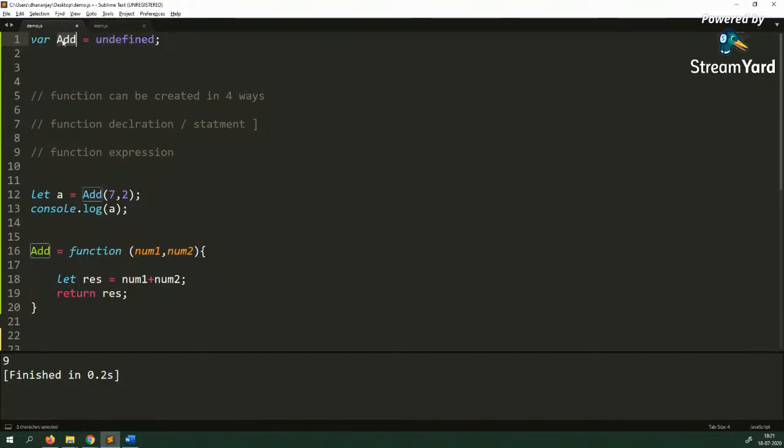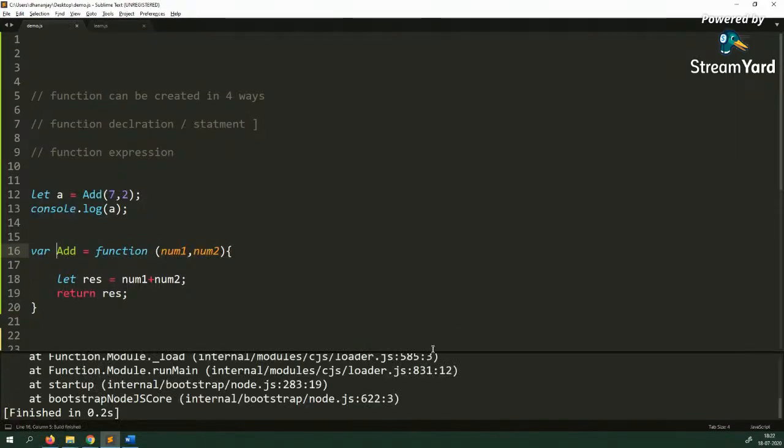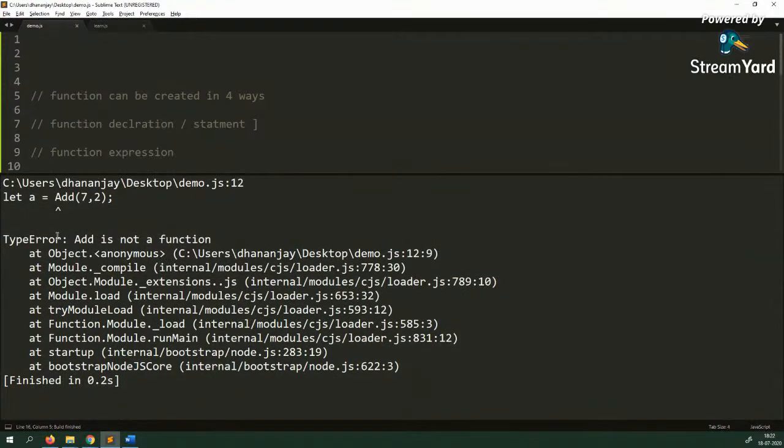So the value of add between the top of the execution context, let us say line number 1, and line number 16, where you have created that function expression, is undefined. So if you try to call this function between line number 1 and line number 16, JavaScript would give you an error because the value of add is undefined. Let's see what error JavaScript gives. So here it was like this, var add, and let's run this. And of course we are getting an error, and the error is TypeError: add is not a function.